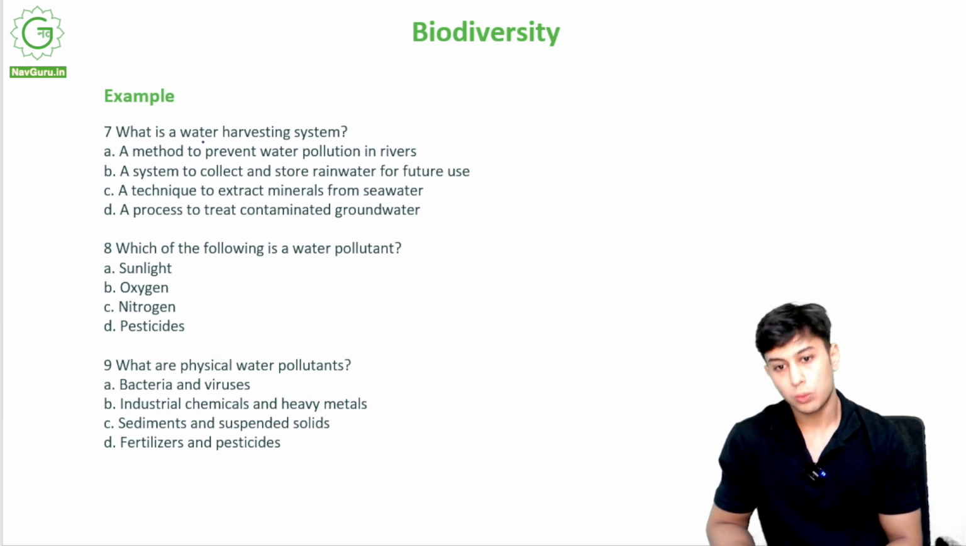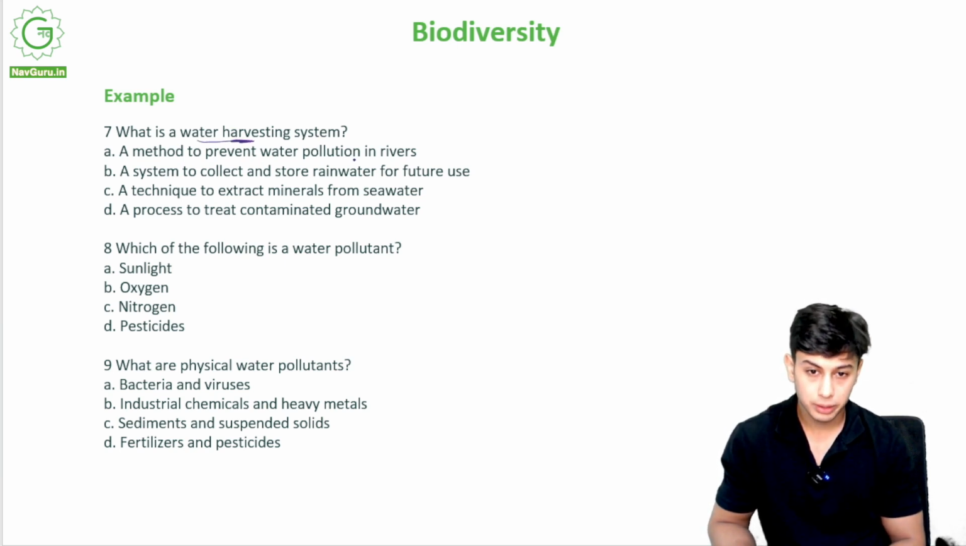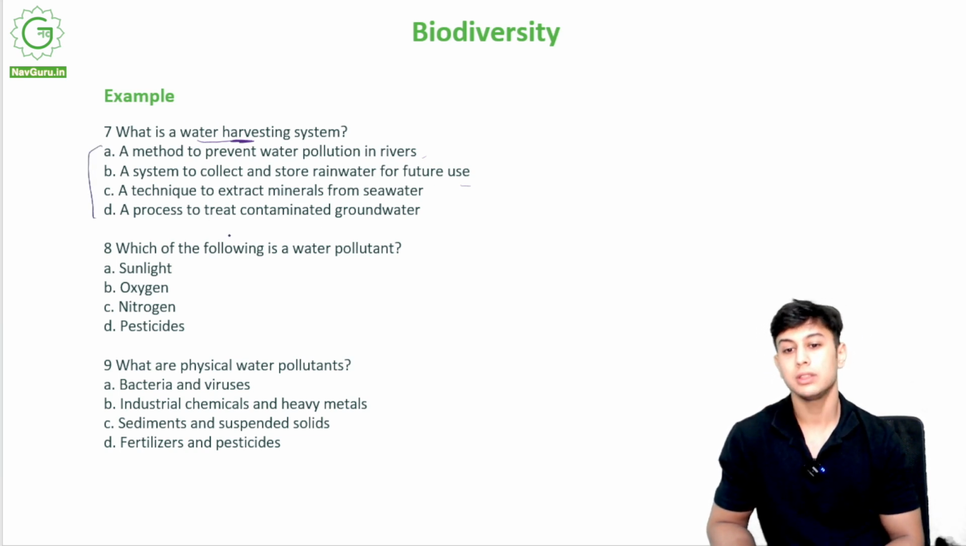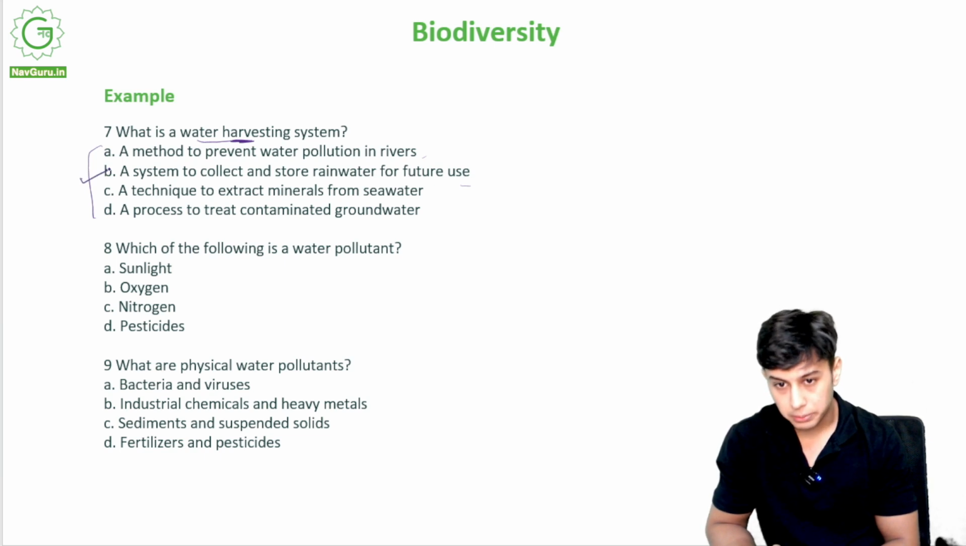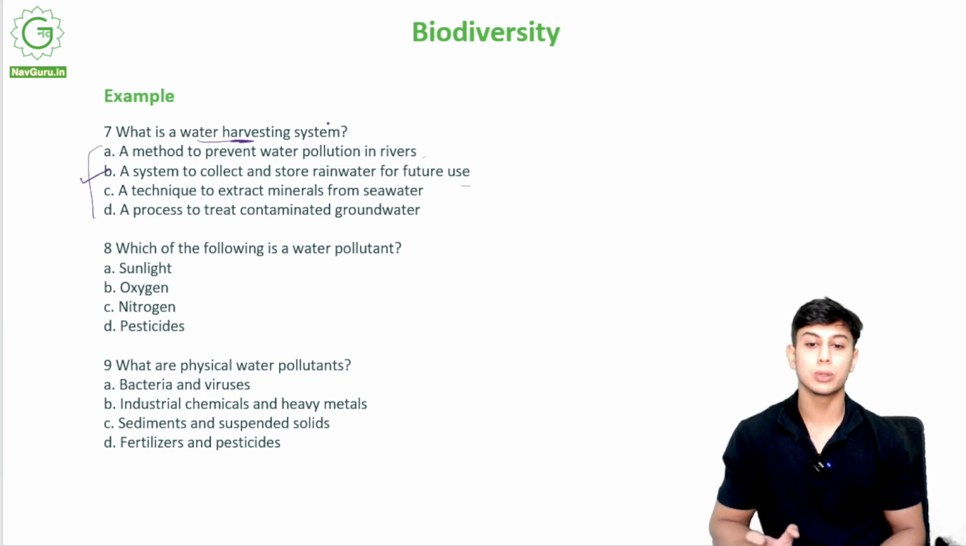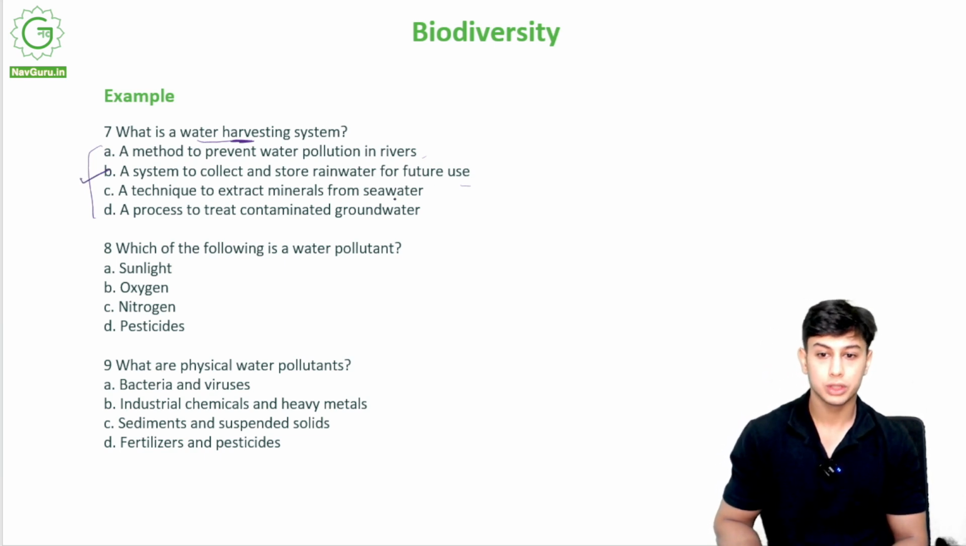What is a water harvesting system? Now, what is a water harvesting system? A method to prevent water pollution in rivers, a system to collect and store rainwater for future use, a technique to extract minerals from seawater, a process to treat contaminated groundwater. Out of these, which is the correct option? Yes, it is option B. A system to collect and store the rainwater for future use.